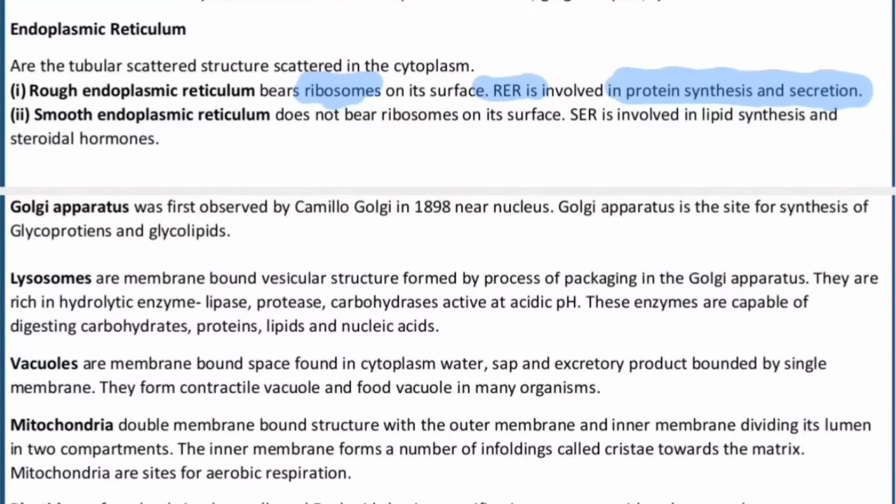Whereas the second one is called the smooth endoplasmic reticulum, they are devoid of ribosomes. They do not bear any ribosome on their surface. So that is the reason SER is involved in lipid biosynthesis, and the other thing will be the steroid hormone formation, the androgen specifically. Okay, deal with RER: protein synthesis; SER: lipid and the steroid hormones.